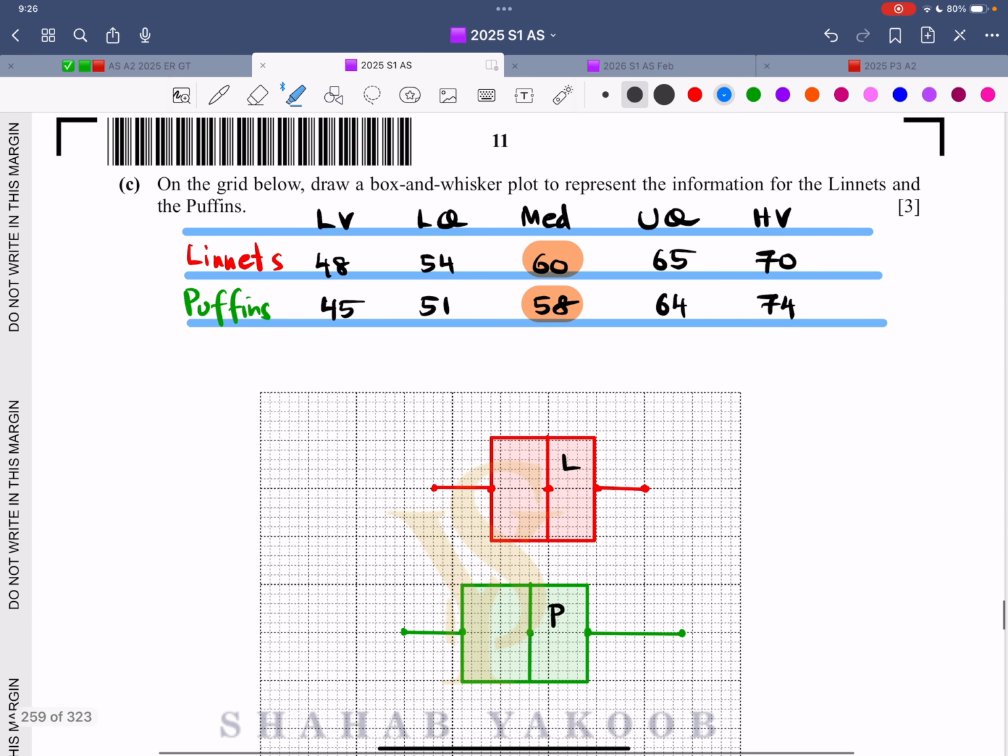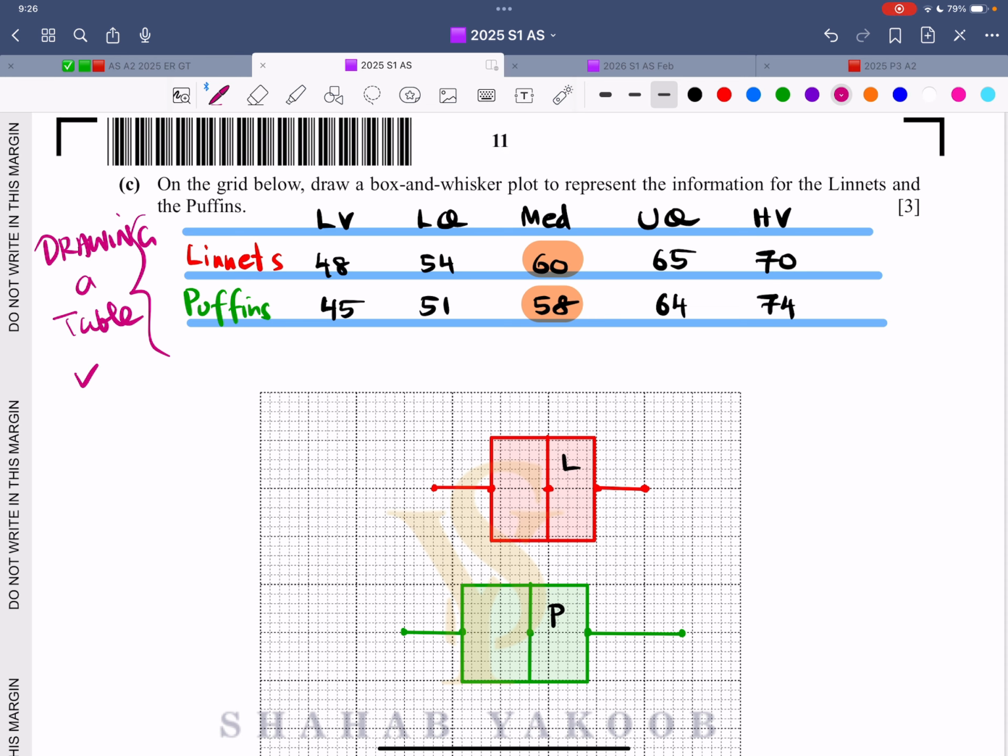Now it says on the grid, draw a box and whisker plot to represent this information. It's a 5-point summary: lowest value, lower quartile, median, upper quartile, highest value. So make a habit of course, showing all the working, but also drawing a table where necessary. Drawing a table is good, best for you and for the examiner.